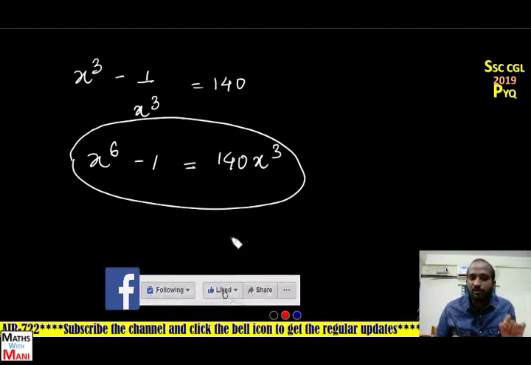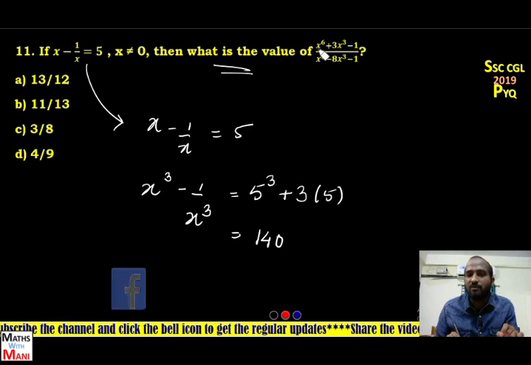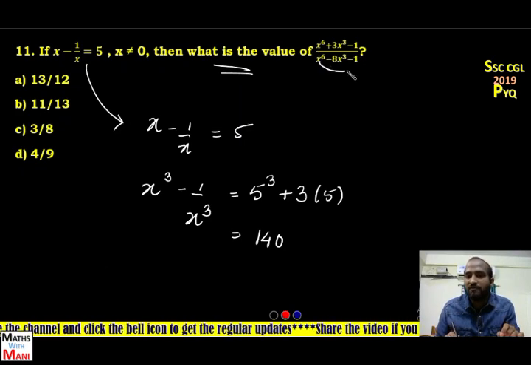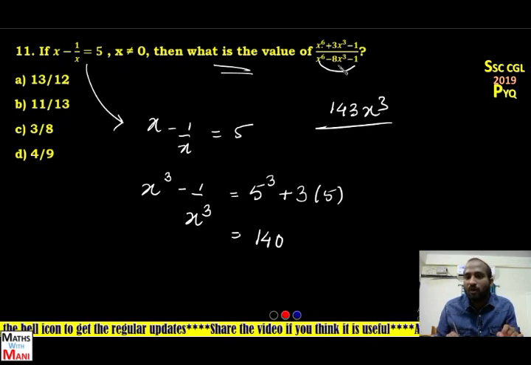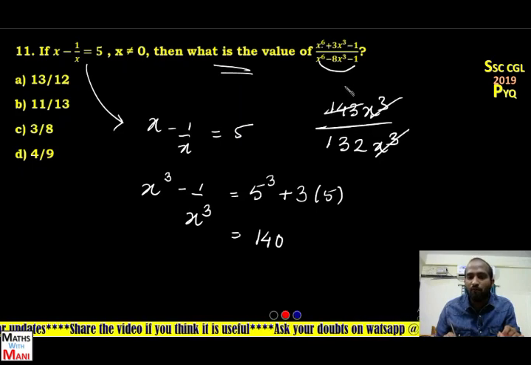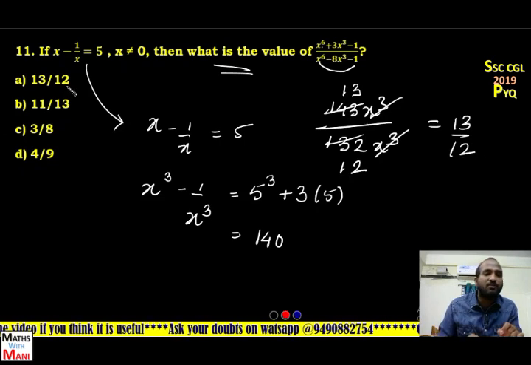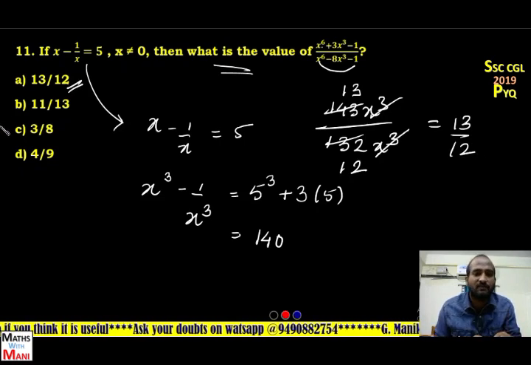In the question also you have in the numerator and in the denominator x to the power of 6 minus 1. So 140 x cube plus 3 x cube, that is 143 x cube. 140 x cube minus 8 x cube, that is 132 x cube. So x cube cancels. 11 ones 11, 11 threes 13, 11 ones 11, 11 twelves 132. So 13 by 12 is the correct answer. Which option is it? The first option is the correct answer.